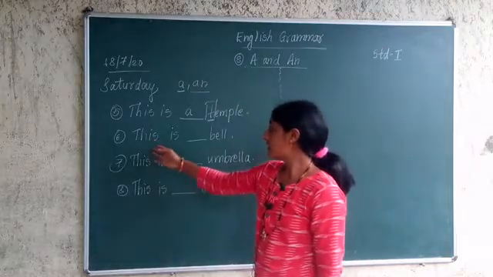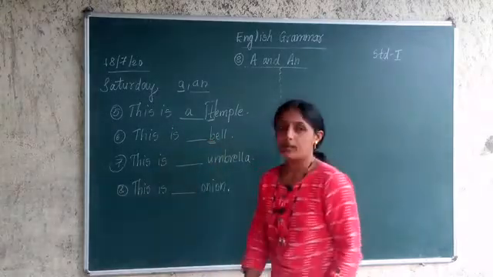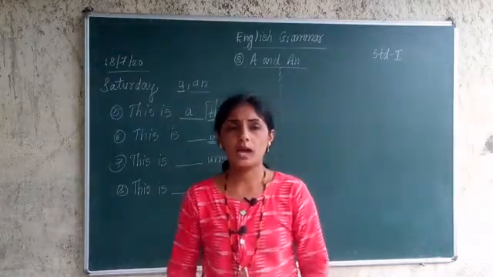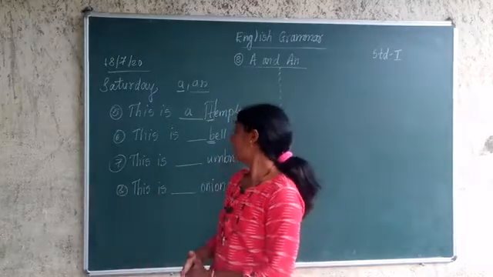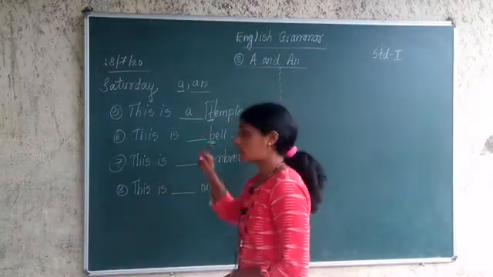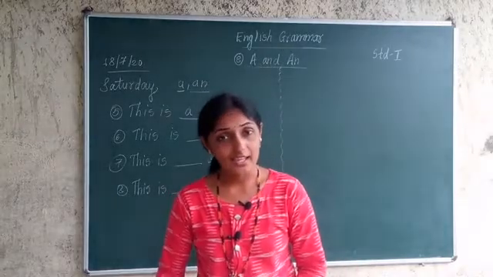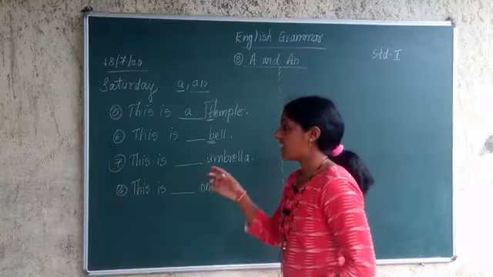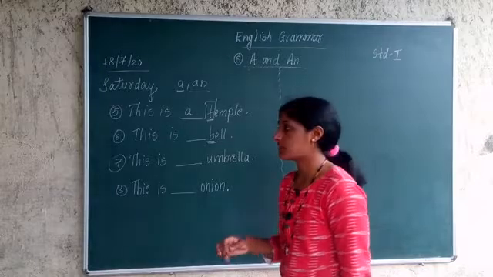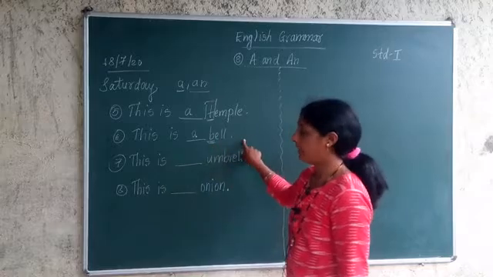Sixth example which is given here is this is a bell. Now bell word starts with B letter. Bell हा शब्द कशापासून स्टार्ट होतो? B पासून start होतो, right? B is consonant. Then before consonant what do we use? We use A. Why? Because A is an article which is used before consonant words. So I'm writing here A. This is a bell.